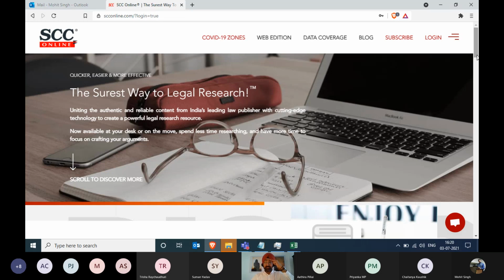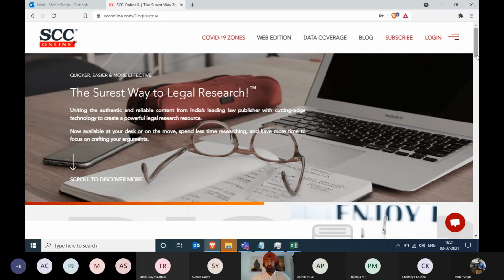So we see the screen. We all understand how to reach this particular screen. Before we get into the login screen, I will talk about the data coverage. And before that, there's a small thing: your law firm has a VPN, which will ensure that you can log into the SCC Online portal remotely. If you have any concern about it, I might be able to help you, but not to the complete extent. But if you have any questions around it, probably the forum that we have here can help each other.